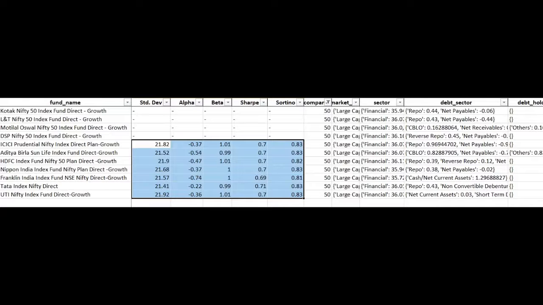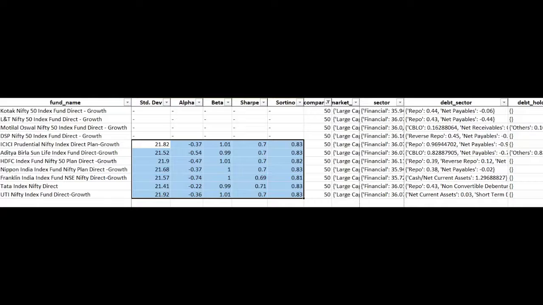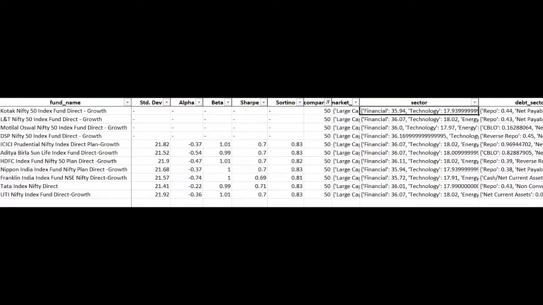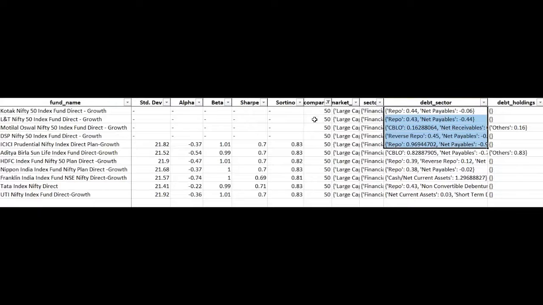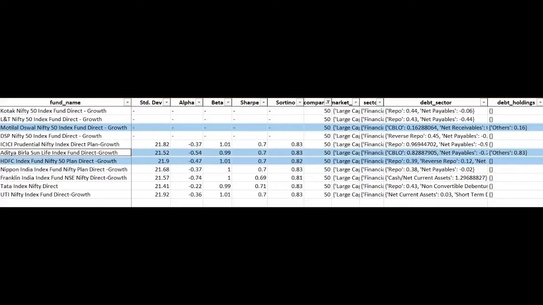And coming on to market cap, the most proportion is with large cap, as you could see here. And with sectors, financial tops the chart in proportions, followed by technology, energy, FMCG, etc. Moving on to debt sector, here is the list and these are all the numbers for it. With respect to debt holdings, we can see that these 2 funds are holding debts at these proportions.